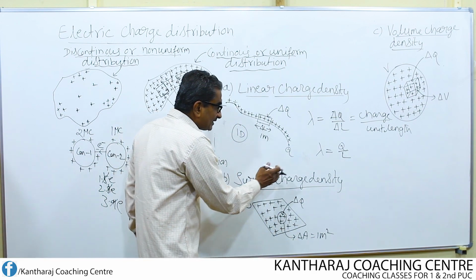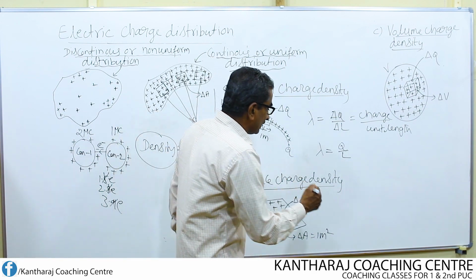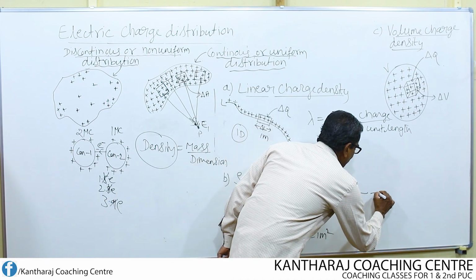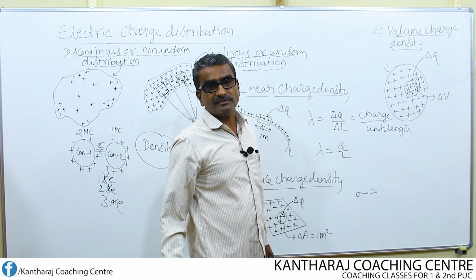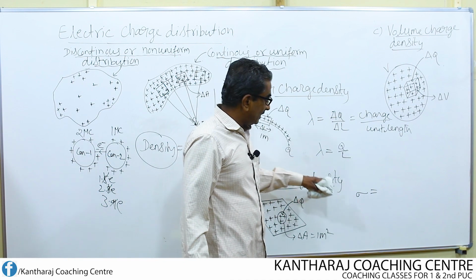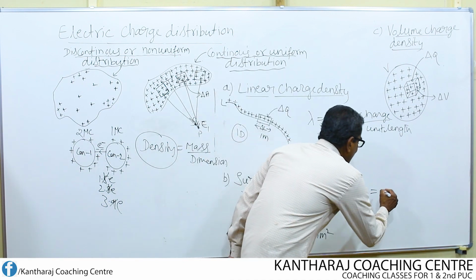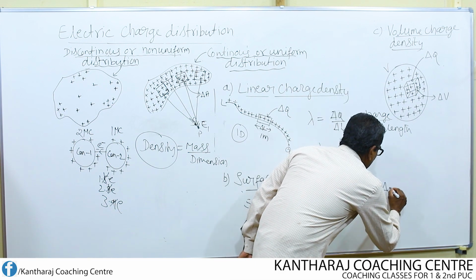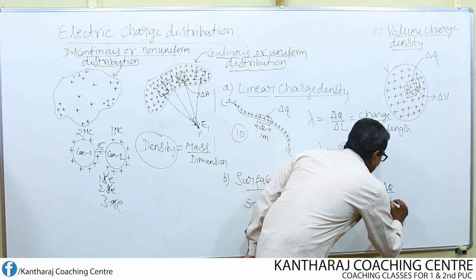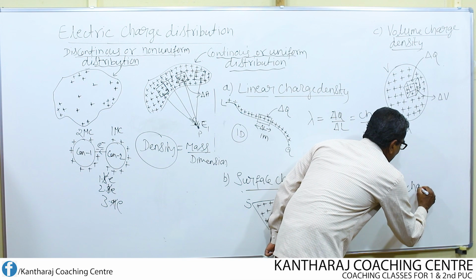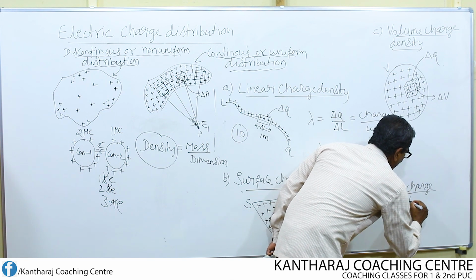Then what is surface charge density? Surface charge density is represented by the symbol sigma. This is lambda and this is sigma. Sigma equal to charge per unit area. So this is nothing but charge per unit area.